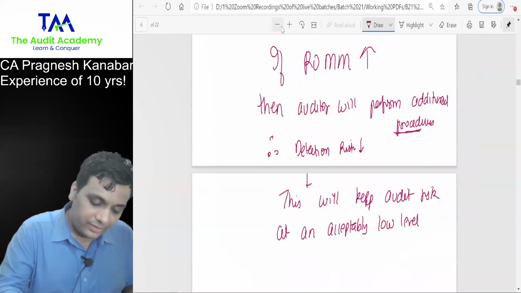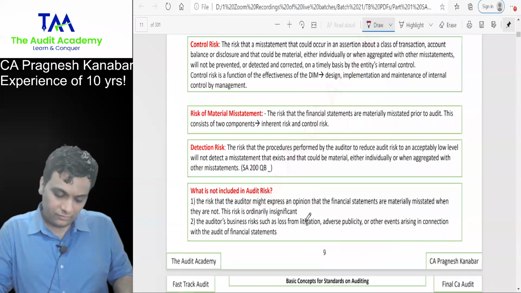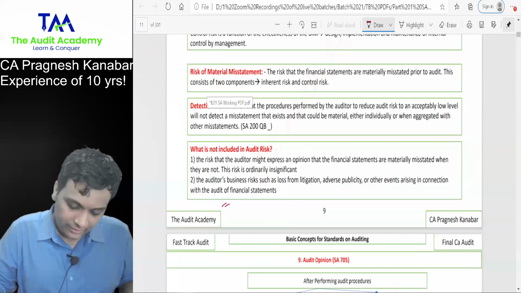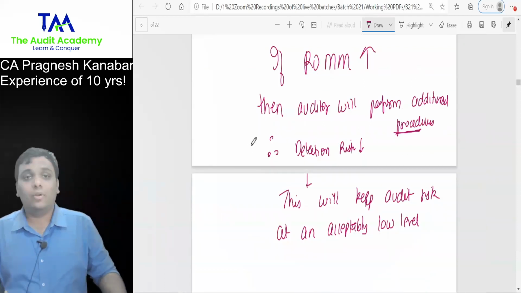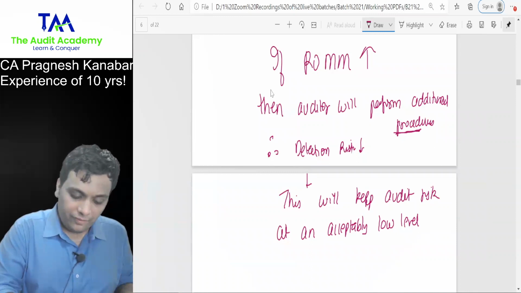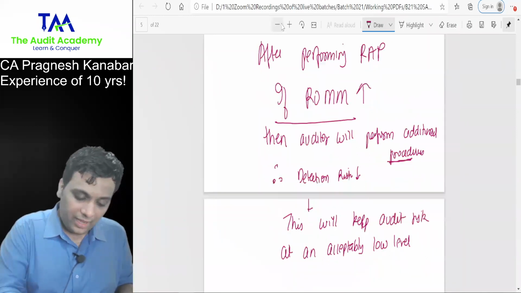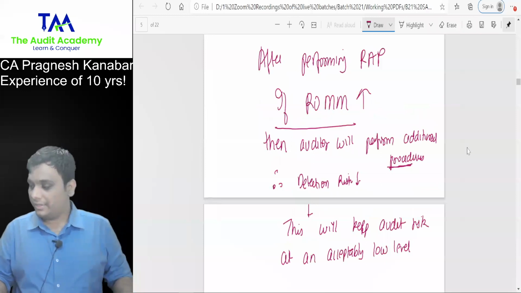It is my request. If you can, write down somewhere: if risk of material misstatement is high, after performing risk assessment procedures, then auditor will perform additional procedures.